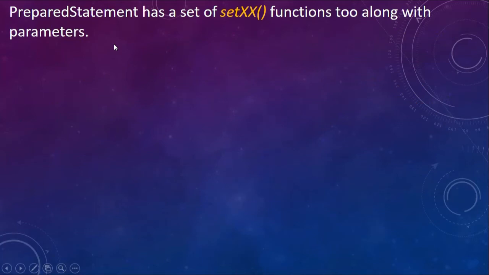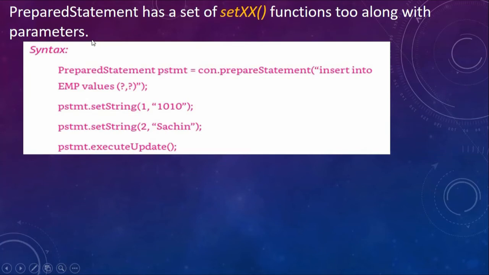Prepared statement has a set of setXX functions. We have already seen setString, and I also spoke about setInt. In general, that method is called setXX, where XX specifies the data type of the value that is being inserted or found. So prepared statement has a set of setXX functions along with parameters.